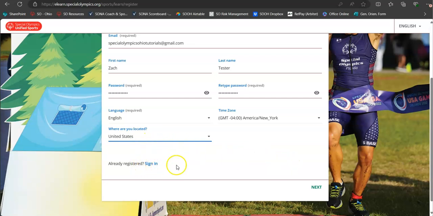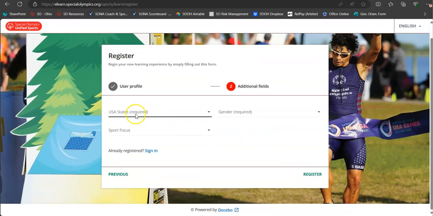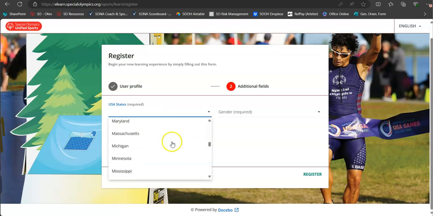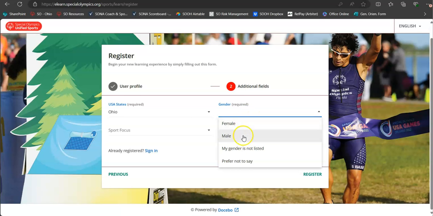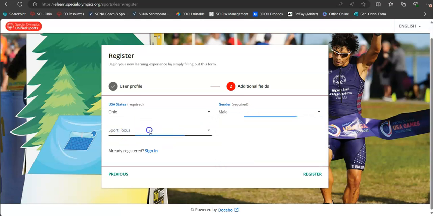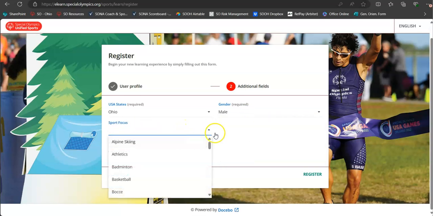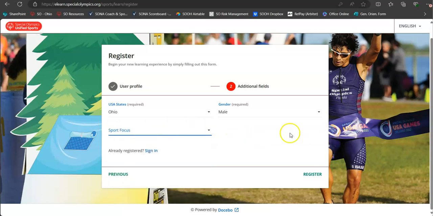And again, it gives you the option if you're already registered, but this is only for people that have accessed the old learning portal within the past 12 months. Then you'll click next. You have to select your state. This ties you to us within the learning portal. Very important that you select Ohio here. Your gender. And you can select a sport focus if you like. It's not required, but you are welcome to if you'd like to.